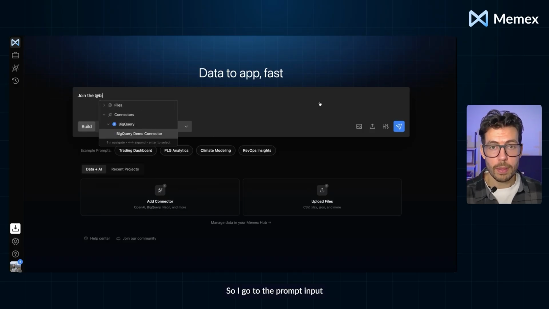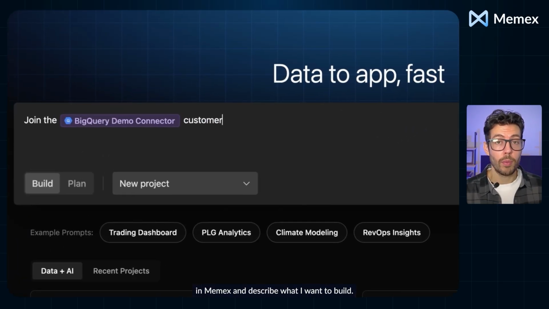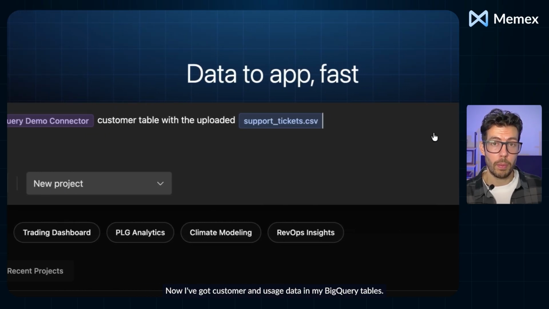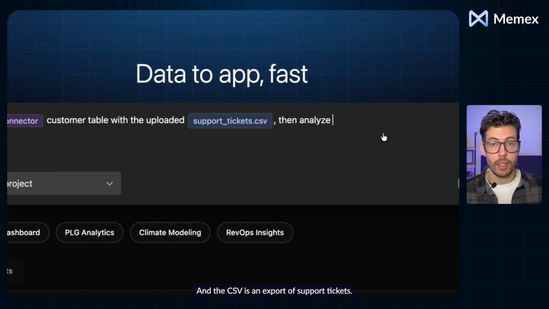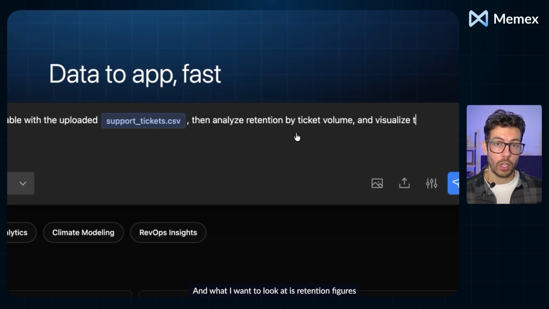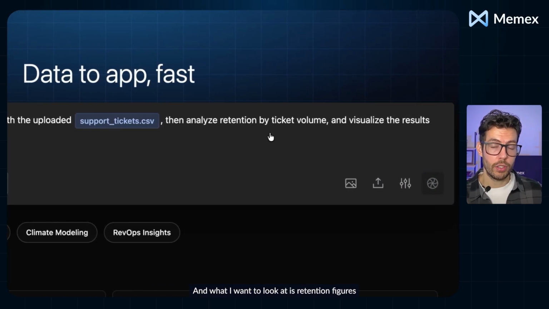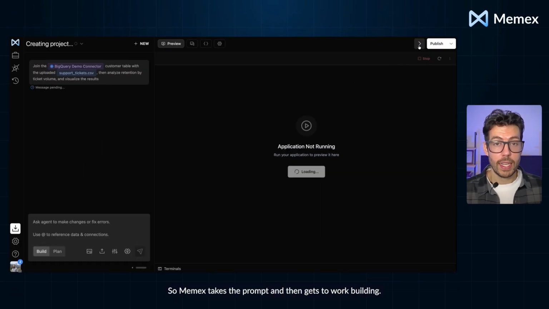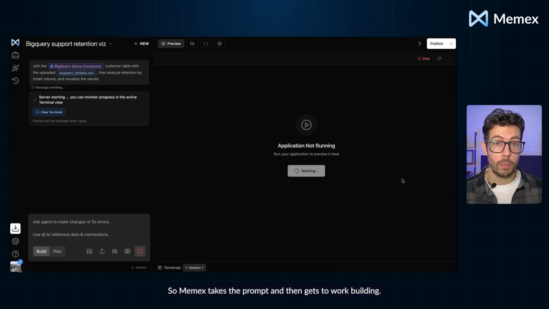So I go to the prompt input in Memex and describe what I want to build. Now, I've got customer and usage data in my BigQuery tables, and the CSV is an export of support tickets. And what I want to look at is retention figures in my customer base by support ticket volume. So Memex takes the prompt and then gets to work building.